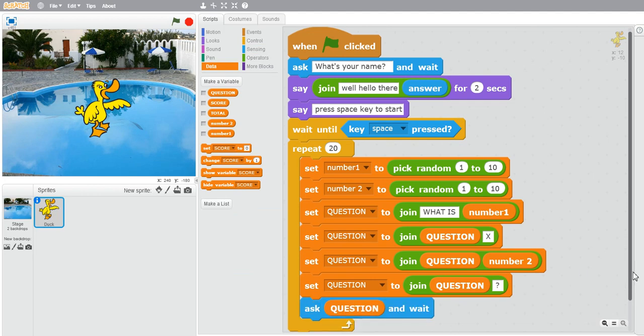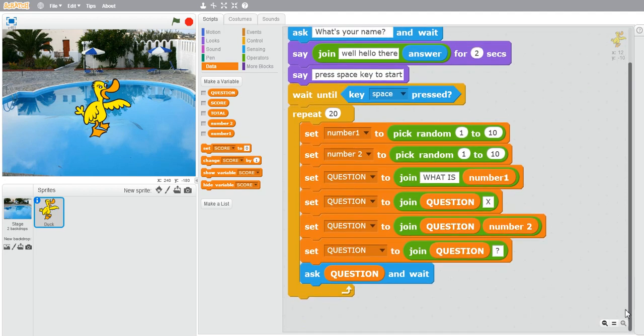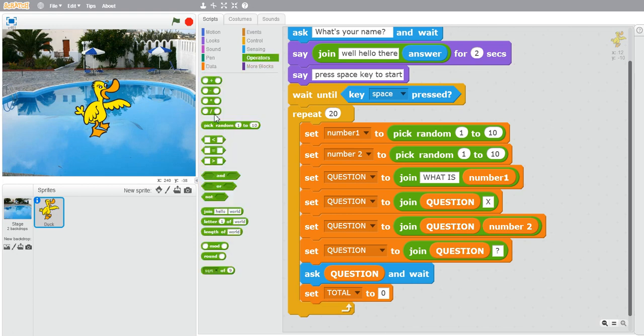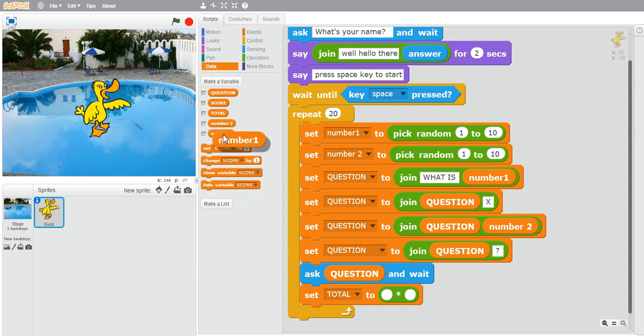It means after asking one question, we have to wait until the player enters the answer for the question. Next is set total to number 1 into number 2. So set total, go to the operators blocks and choose this into block, and in the data tab take number 1 and number 2.